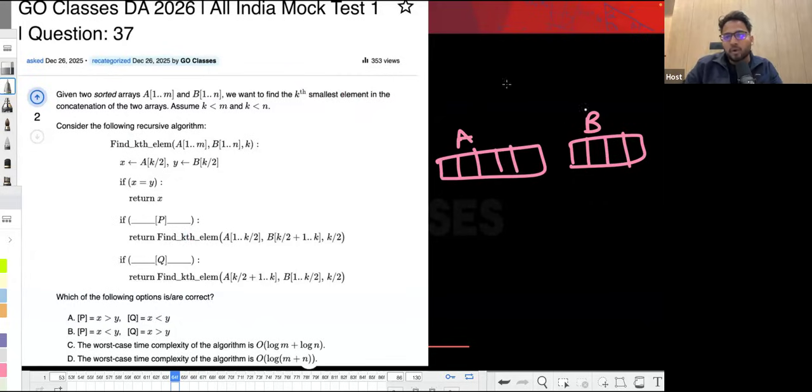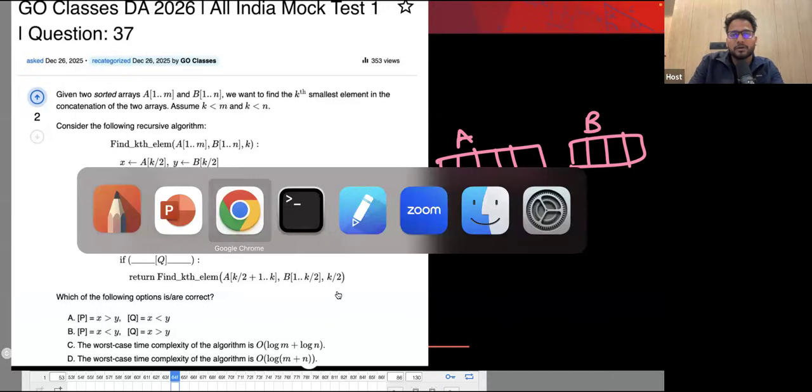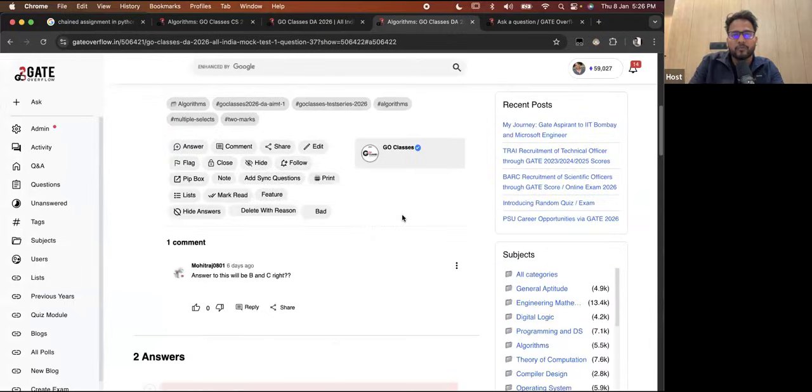So they are saying that in the concatenation, you want to basically merge them, and out of all these elements, you want to finally find the kth smallest element, right? And the algorithm is also given. Then they're asking to find out the values of p and q, and also the time complexity of this algorithm. See, this particular algorithm I have taken from Berkeley.